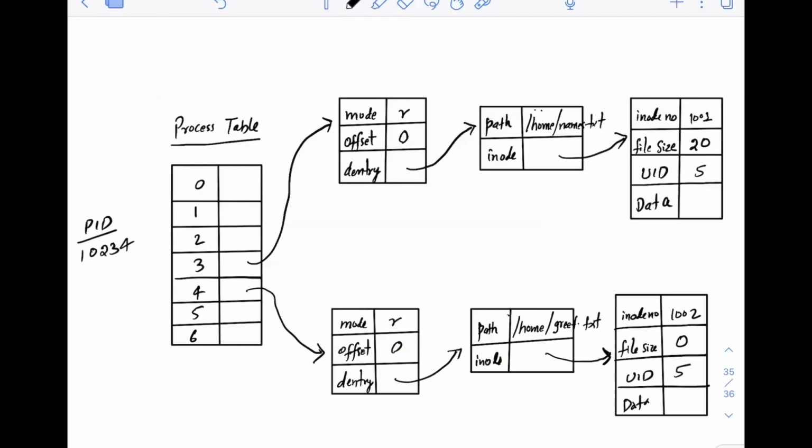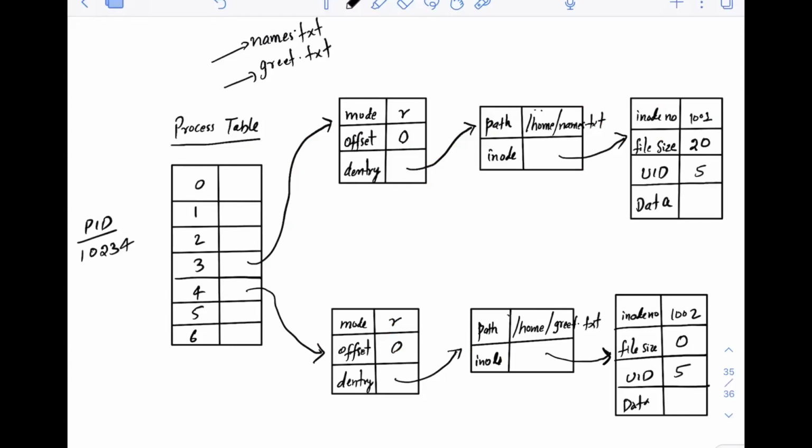If you remember the C code where we were opening two files, one was names.txt and another was greet.txt, we were reading content from names.txt and writing to greet.txt. Let's see how that is done using VFS, with all the VFS objects.